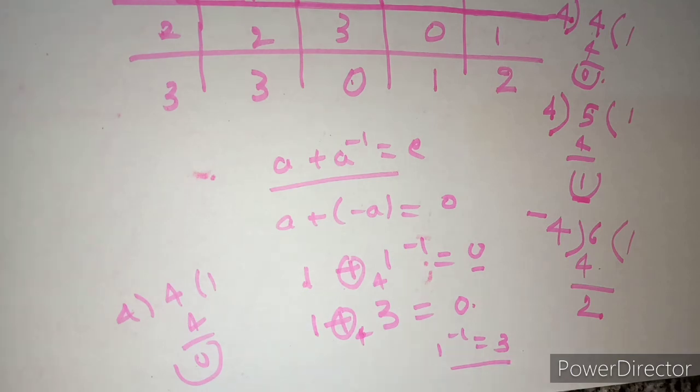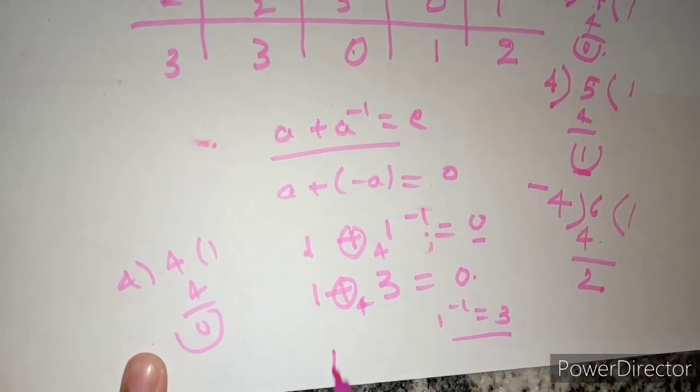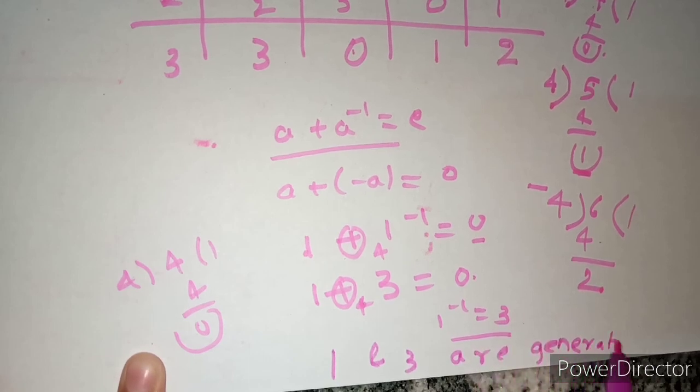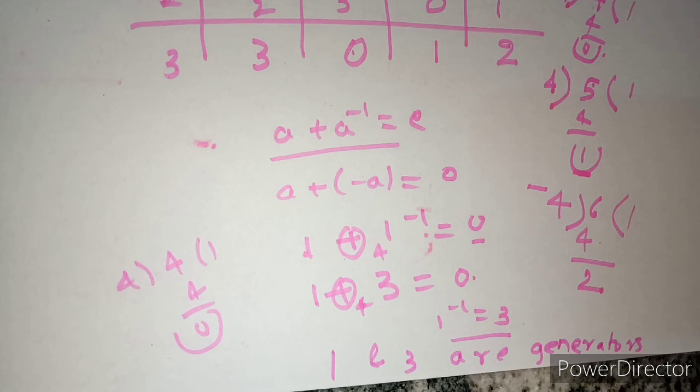Okay. So this is the use of this theorem. Find one generator and find the inverse of the generator. Inverse of the generator is also a generator. Now in this group 1 and 3 are generators. So through this theorem you can find generators. So this completes the proof of this theorem and one example. In the next video we will discuss another theorem of cyclic groups. Thanks for watching.